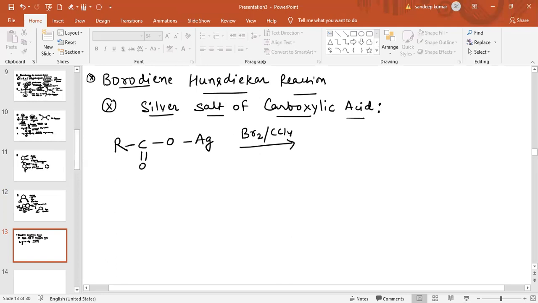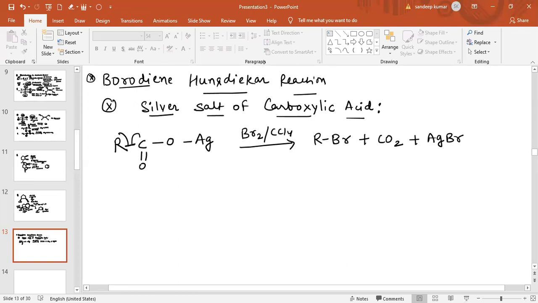the bond will break in this way. One electron on this carbon atom, one electron on this carbon atom. First of all, I am writing the direct product, which is RBr, plus CO2 gas is removed, and the side product obtained is AgBr.